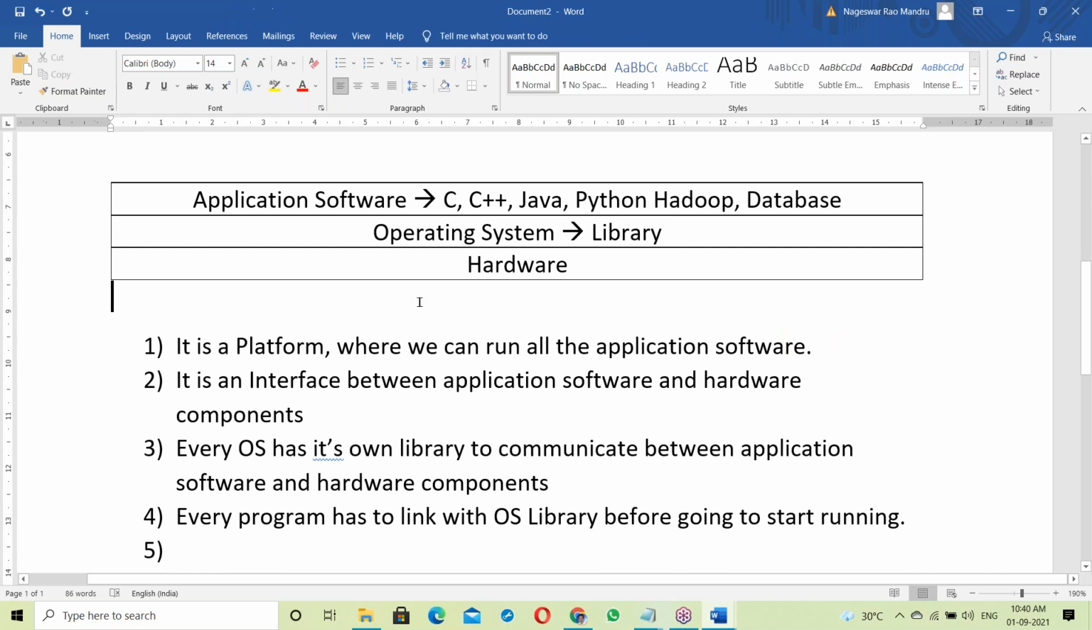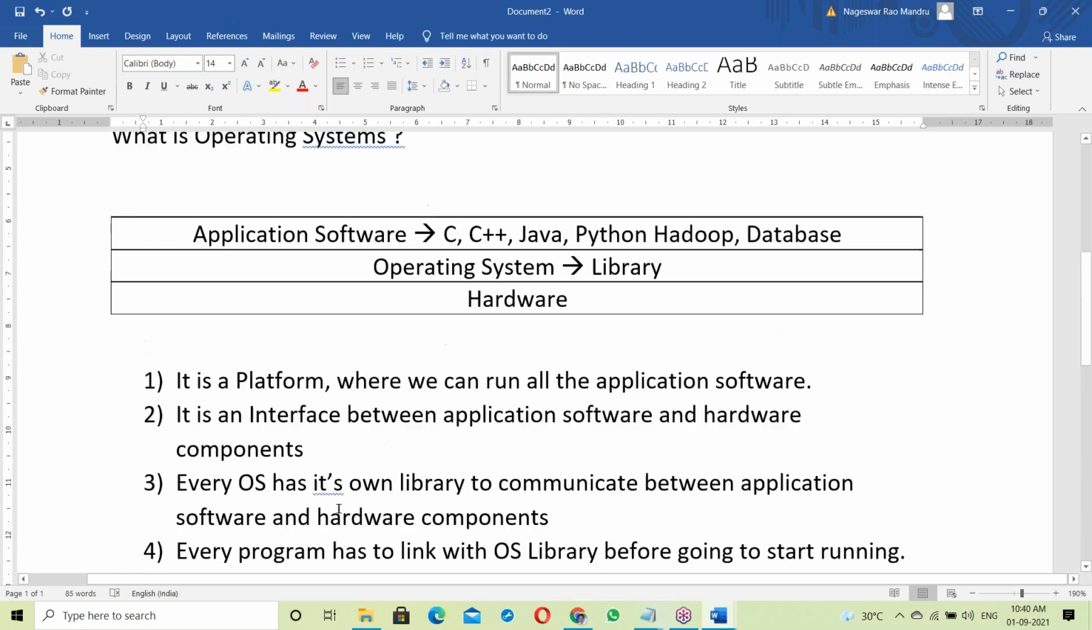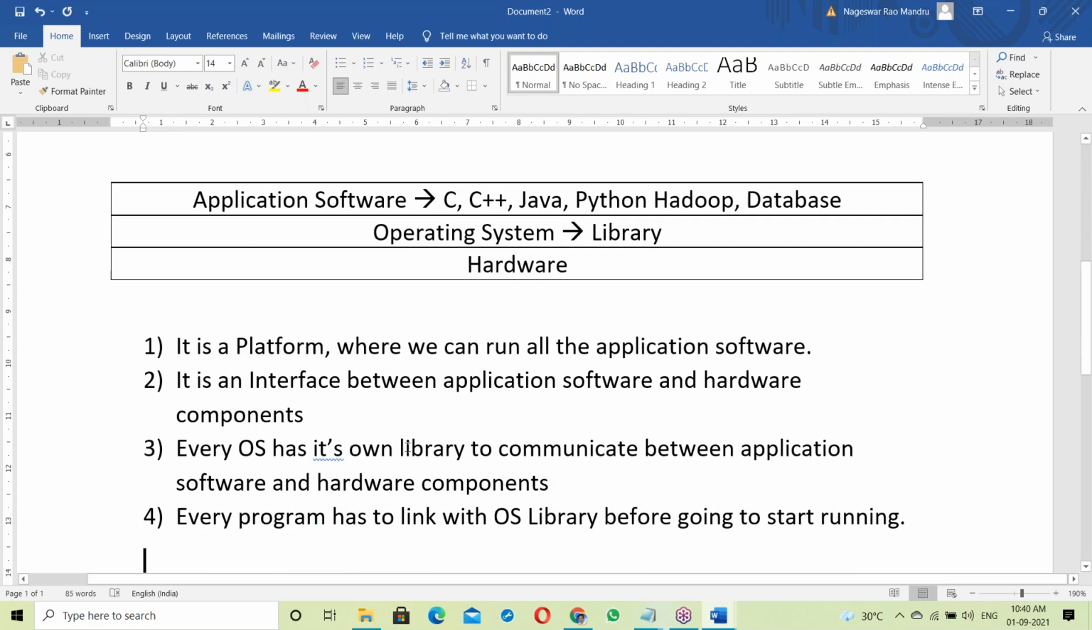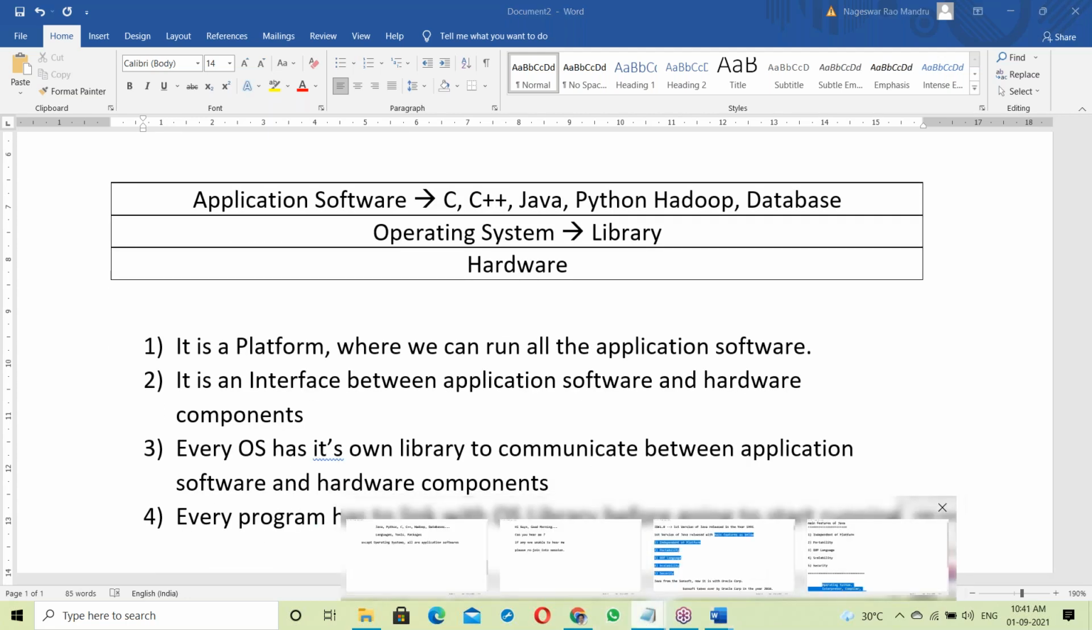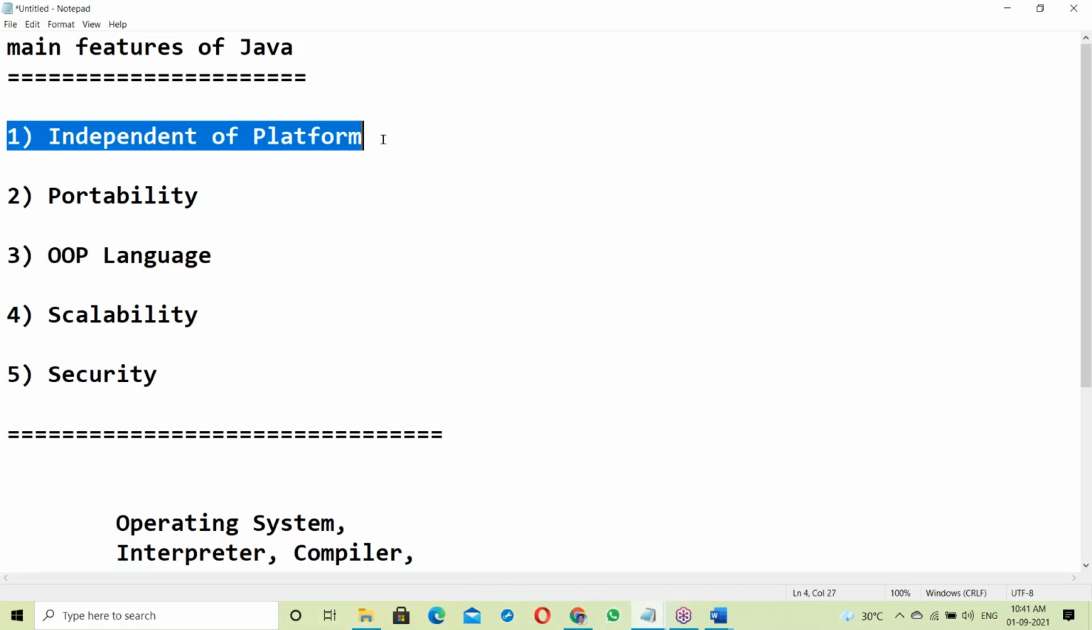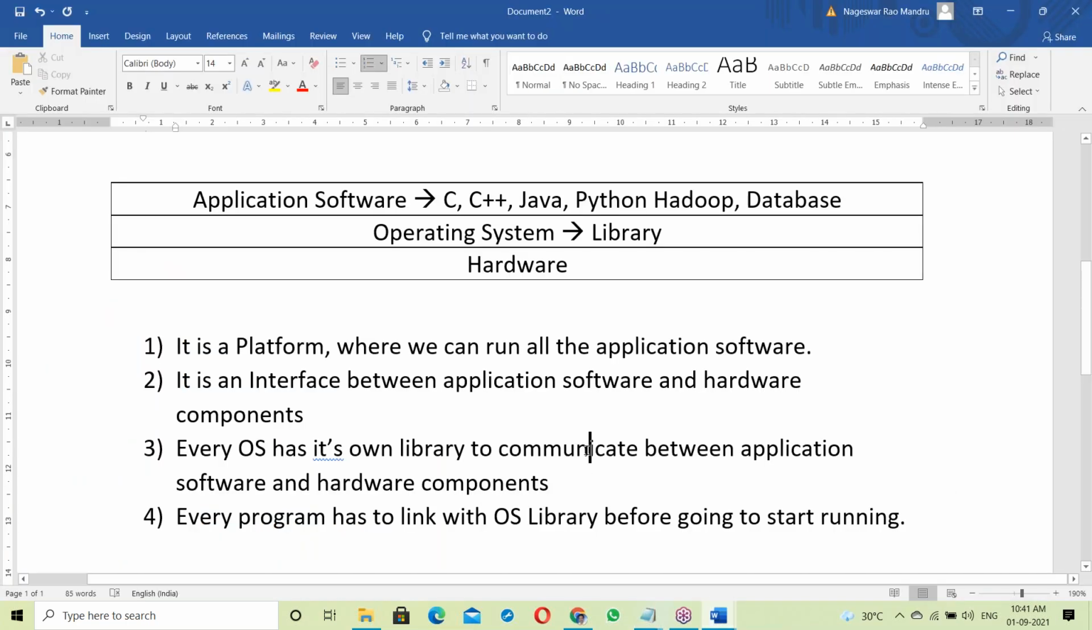So this is about OS. This OS introduction is enough. If you have this knowledge, it is easy to understand the features of independent platform and portability. To understand these two features, this OS knowledge is required.